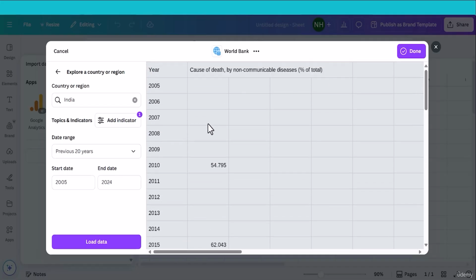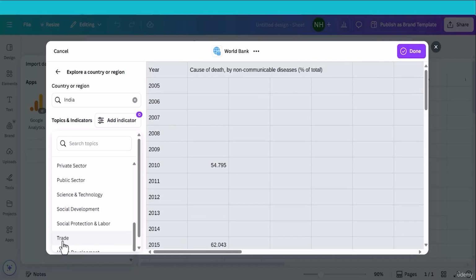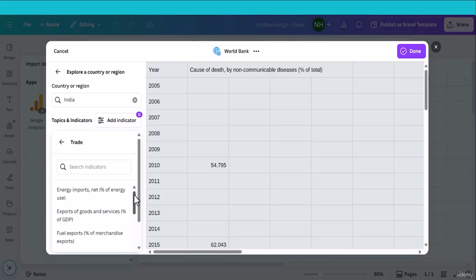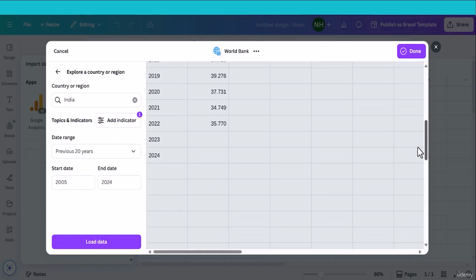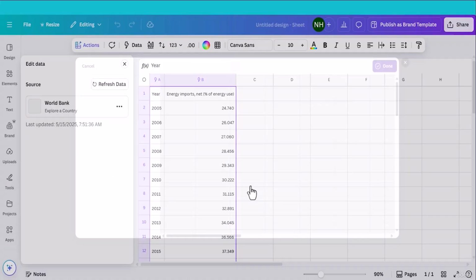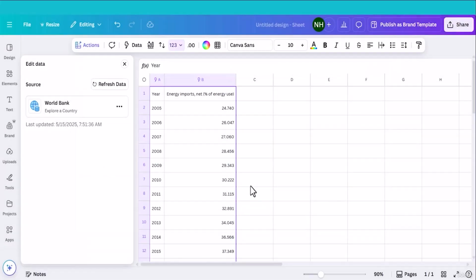Let me try another indicator. Select Trade. I select this one, Energy Import, and the data range is 20 years. Load this data. Now I got some data to work with. Click Done. Now this data set is imported into the Canva Sheets.